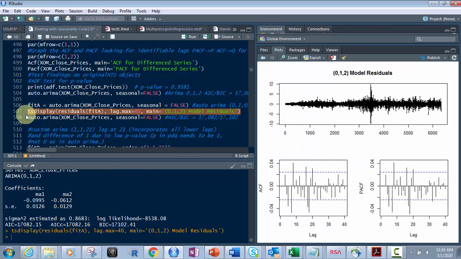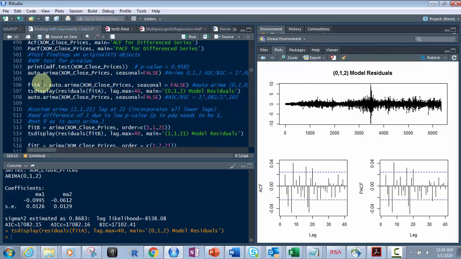There you go. So when you're done, you'll have this, and this will show you in the Arima you have a lot of lags. Lags are areas where there's out of bounds, there's outliers. It's not necessarily going to be as super accurate as you would like, and that's fine. Okay, that's the Arima at 0, 1, 2. Then you can run it right here to do the same thing. But what we want to do now is start with the custom Arima. So you got fit A. Now we're going to have fit B.